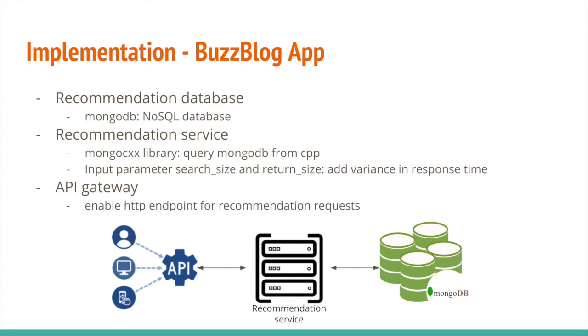In order to better observe a diverse latency distribution, we add two parameters to the query to add variance in response time. The first is search size, which is the number of posts to search before stopping searching. The other is return size, which is the number of posts to return. We also add to the API gateway to enable an HTTP endpoint for our recommendation requests. We save these functionalities to different Docker container images, which can easily be pulled for experiments.